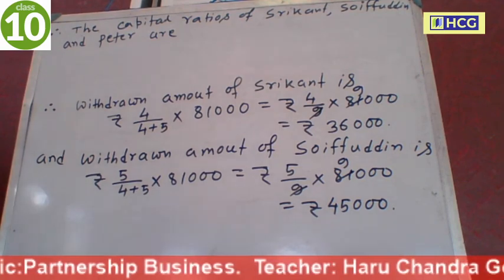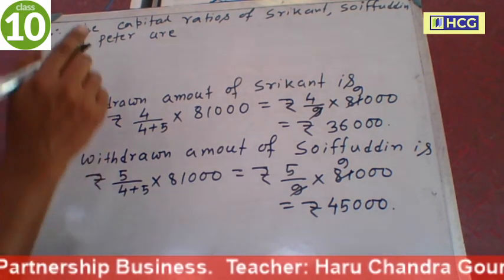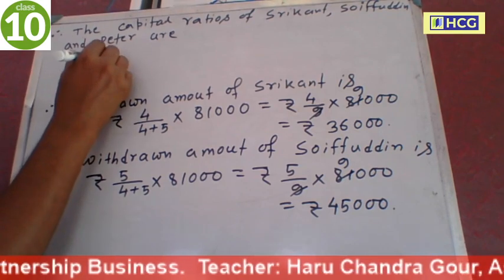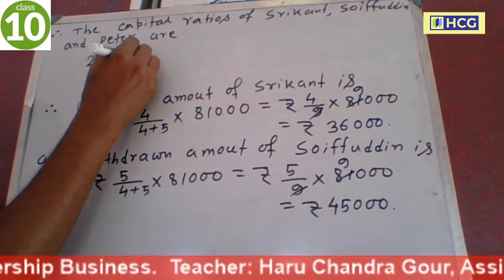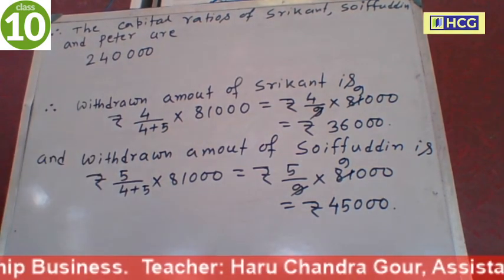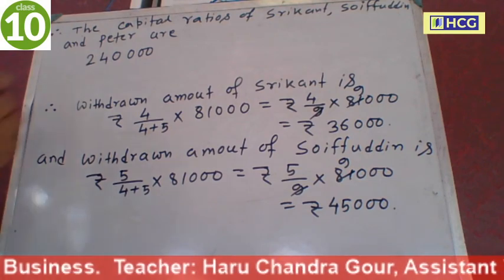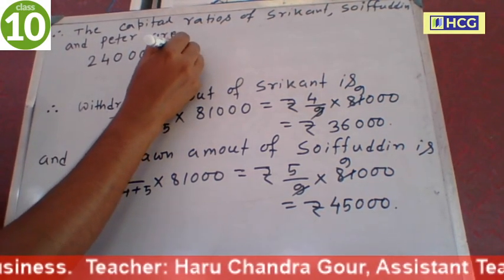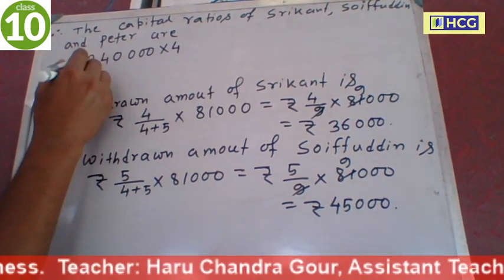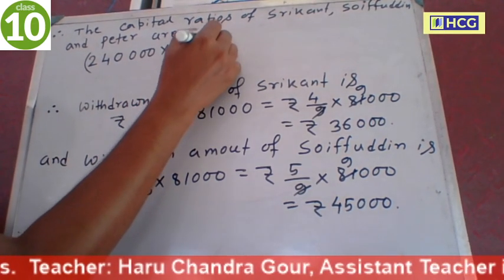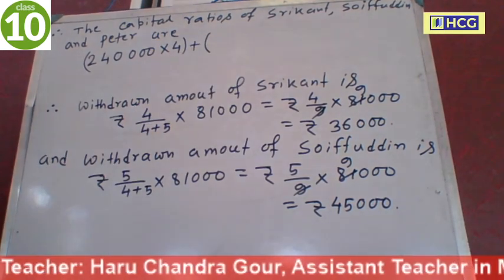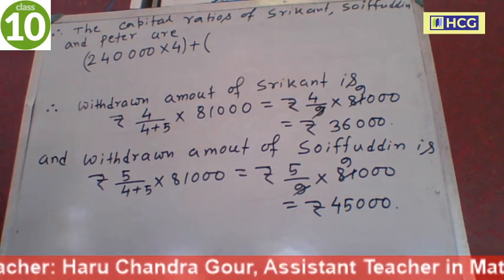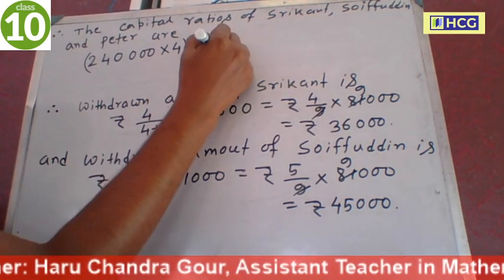At first Srikanth invested 2,40,000. This 2,40,000 money is invested for 4 months, so this is into 4, plus he withdrew 36,000 after 4 months.